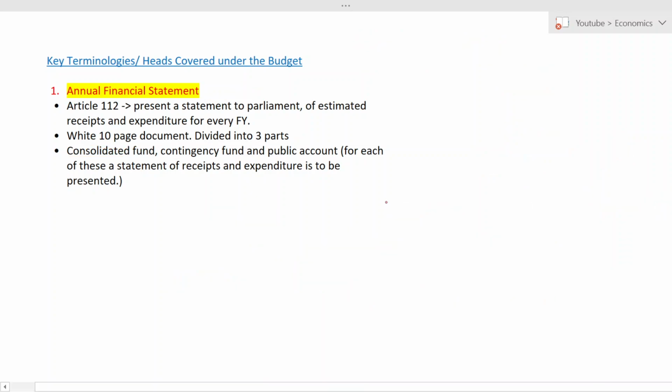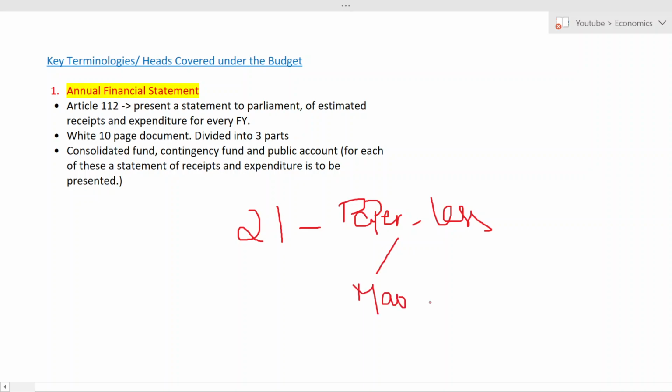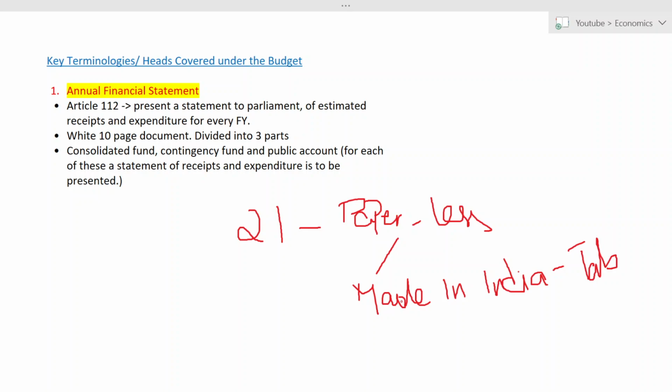Before that, I would like to tell you one thing. I forgot to tell you this. Okay. So this year's budget is a paperless budget. Why is it a paperless budget? This budget was made with a Made in India tag. So they did not carry any paper this time. It was a paperless budget, and it was made with a Made in India tag. So that is special about this year's budget. And there are more interesting things about this year's budget. If you want to know, then let me know in the comment section below. Okay. So we will move further now.